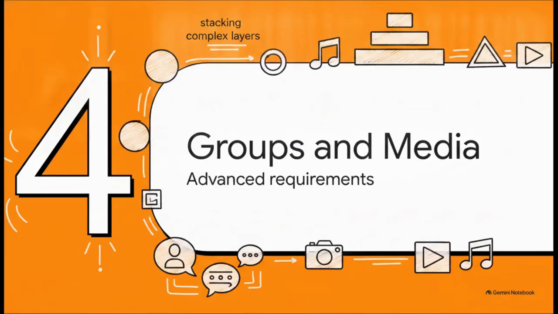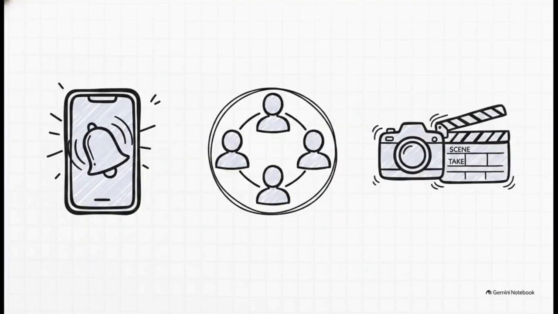Section 4, handling groups and media. All right, now let's stack on the complexities that modern users just expect these days. First up, notifications. We have to tap right into the device's operating system to alert users even when the app is completely closed. Second is group chat. Now this changes our math entirely because it forces us to broadcast a single message out to hundreds of WebSockets all at the exact same time. And third, media. For this, we actually have to bypass those lightweight text pathways entirely and build separate, heavy-duty storage networks just to handle photos and videos.